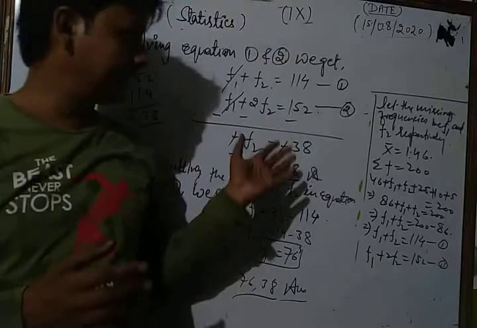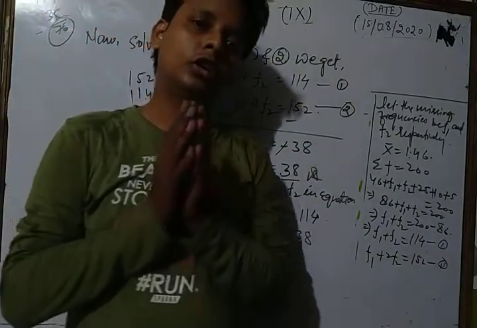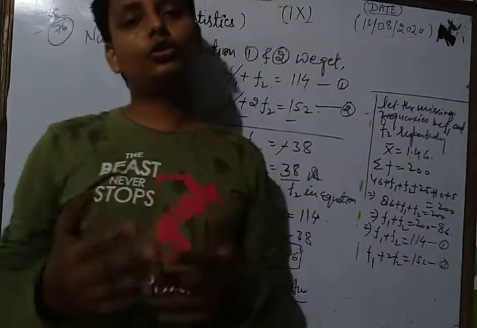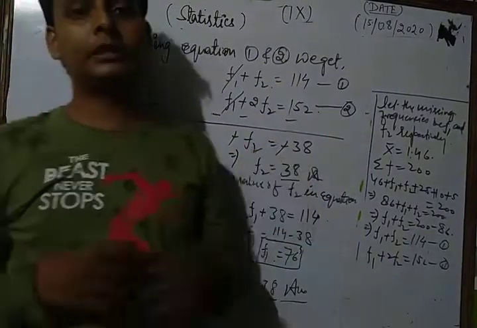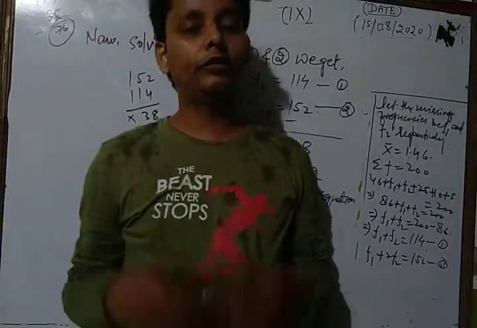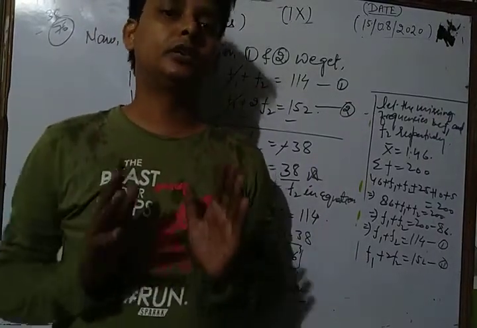In today's class we solved various types of questions based on discrete frequency distribution, some questions based on the missing frequency, some based on the missing variable, and some based on the direct mean of the given data.